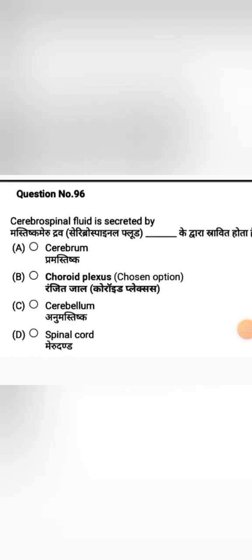And the next question, cerebrospinal fluid is secreted by. Options, option A cerebrum, option B choroid plexus, option C cerebellum, option D spinal cord. CSF is secreted by choroid plexus. Option B is the correct answer.